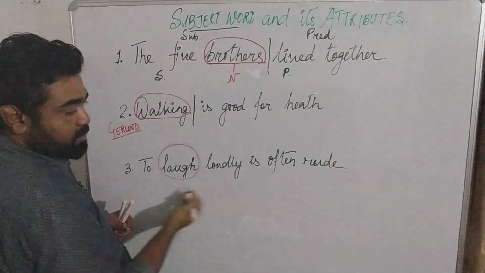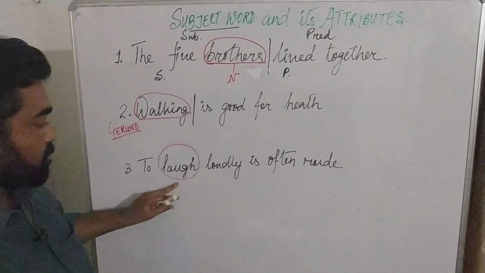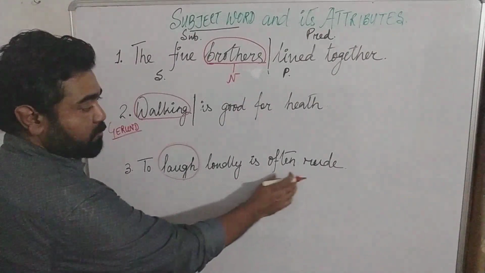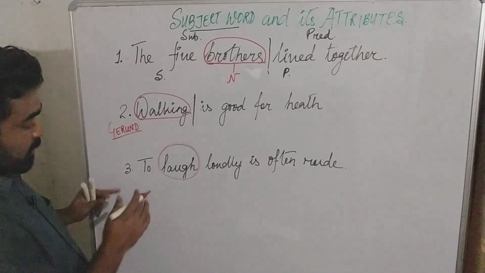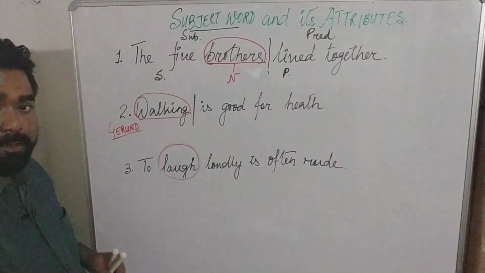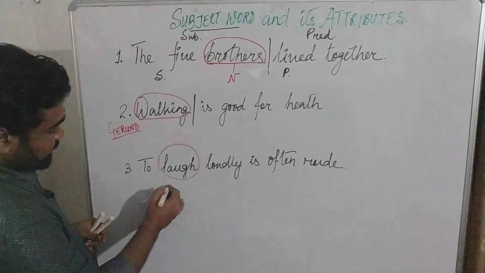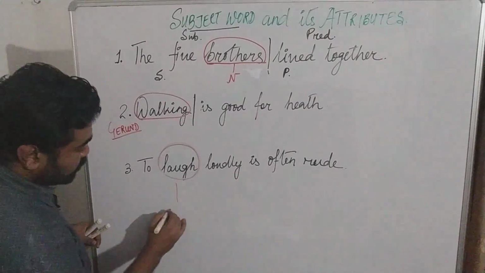What are we talking about in this sentence? We're talking about laugh, something about laugh, that to laugh loudly is often rude. Now laugh, again we know it's a thing, it's a noun, but here it is acting as a to infinitive,